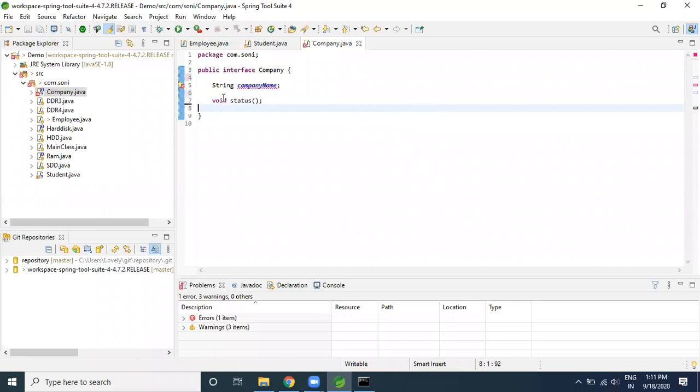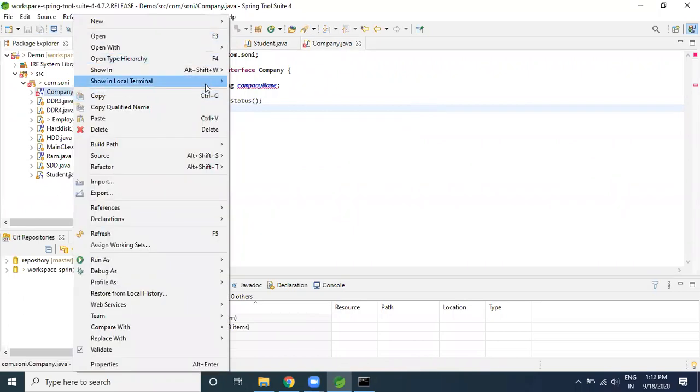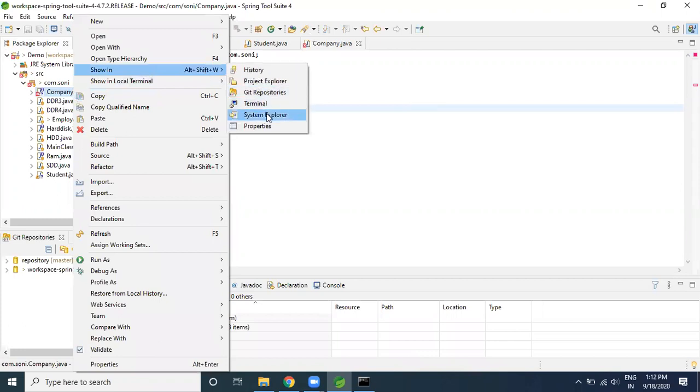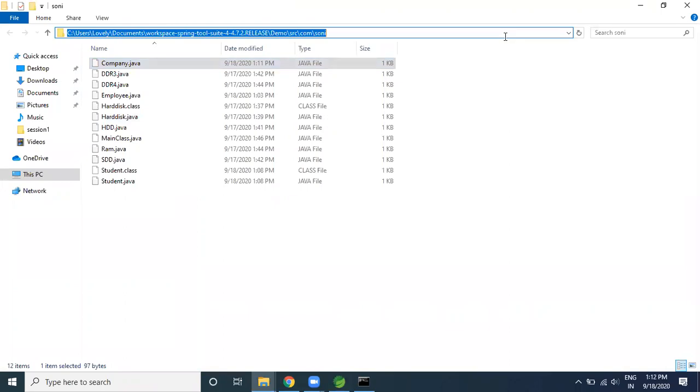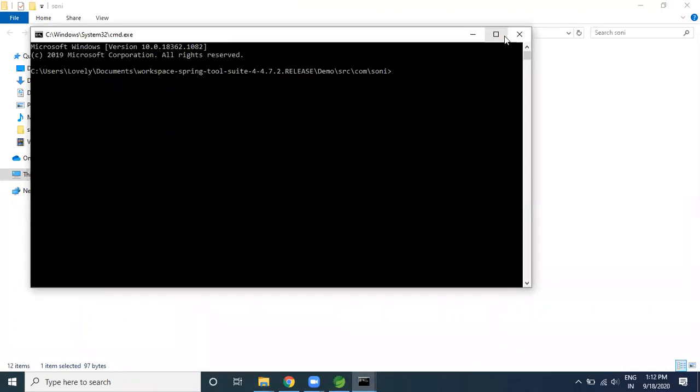Now what I would like to do here is go to this place, company, and show it over the system explorer. Why am I showing you this option, guys? Because this is a very basic question and they ask it for freshers and even for experienced people, you may not be able to answer it. We are compiling the class every time. Now we are compiling the interface also, right?